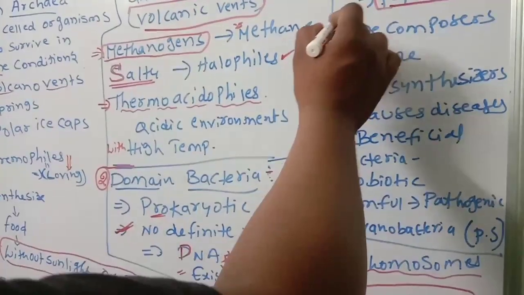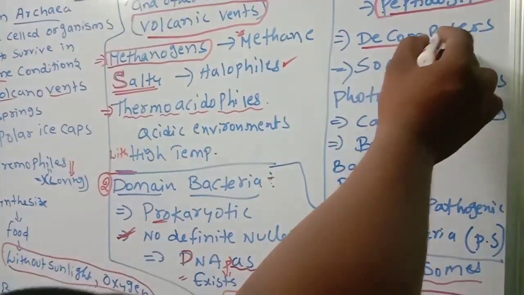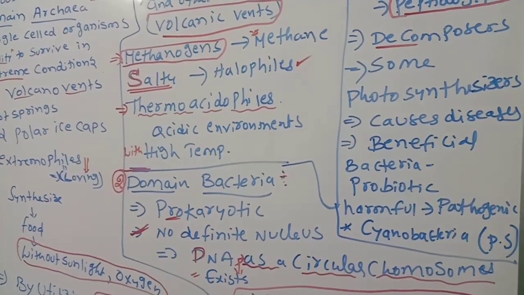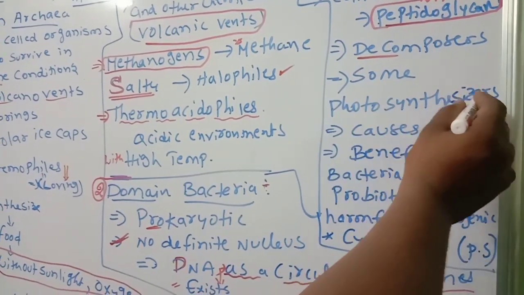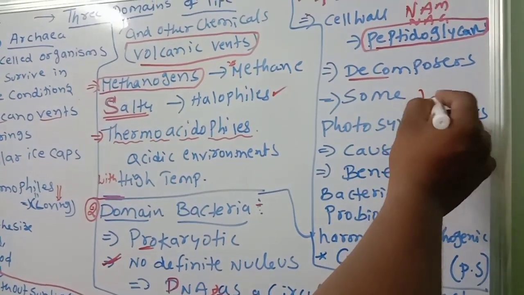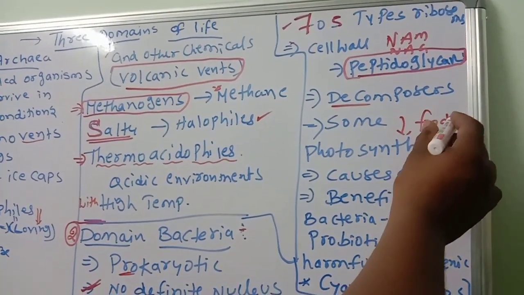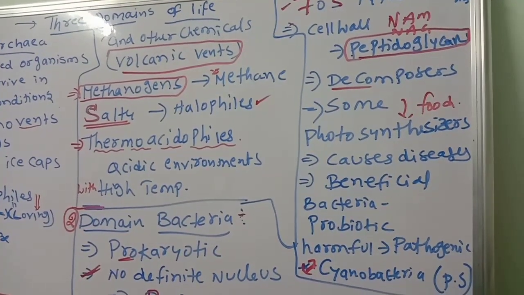Next, some of the bacteria are decomposers. What are decomposers? Which decompose the dead organic materials. Okay, and some are photosynthesizers, means they are involved in the photosynthesis process to produce food and produce oxygen. An example of photosynthetic bacteria is cyanobacteria.